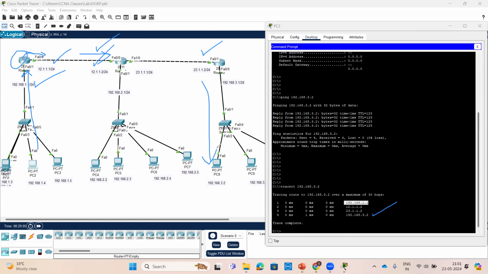This is all about our EIGRP lab. If you have any queries, theoretical or about the lab, whatever we discussed today, we'll discuss. Otherwise, we'll end the class now. If you are interested, I will discuss a new topic, DHCP and DNS. Otherwise, we'll discuss in the evening. I'll stop the recording. Guys, if you have any queries,